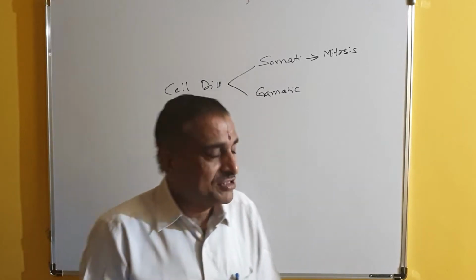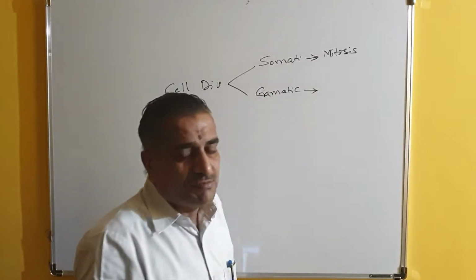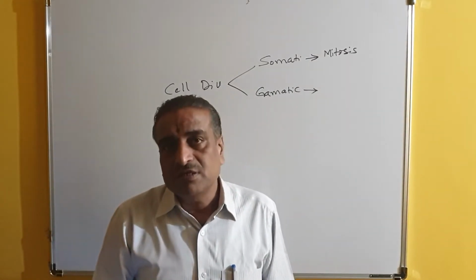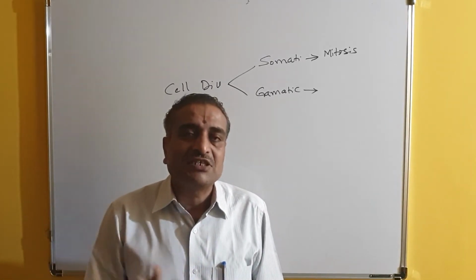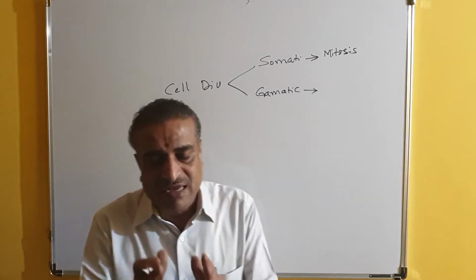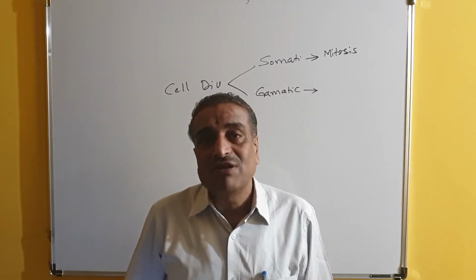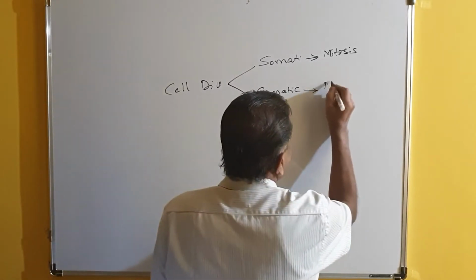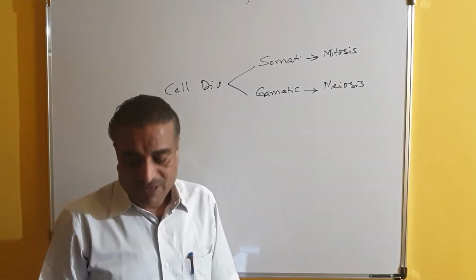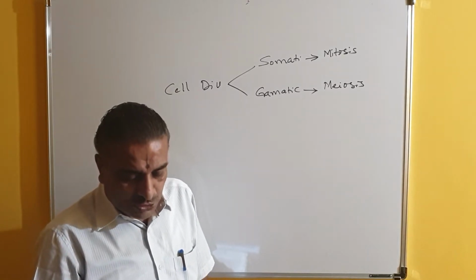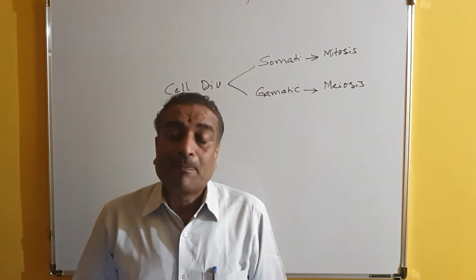So that type of cell division is called somatic cell division, and another name for somatic cell division is mitosis. And gametic cell division takes place only in the reproductive organism. For example, in case of plants, in the anthers or in the ovules. In case of animals, in the reproductive structures like testis and ovary. So it is confined to the reproductive areas, and that particular cell division is called gametic cell division, and it is called meiosis. These two types of cell divisions lead to the growth and reproduction in organisms.